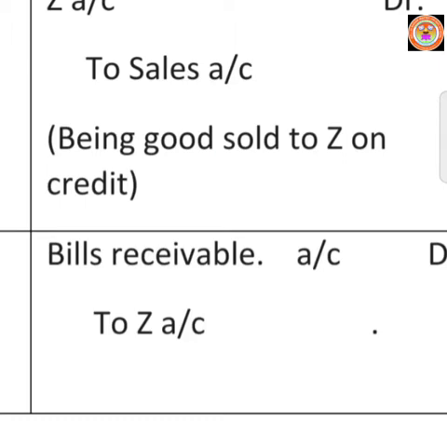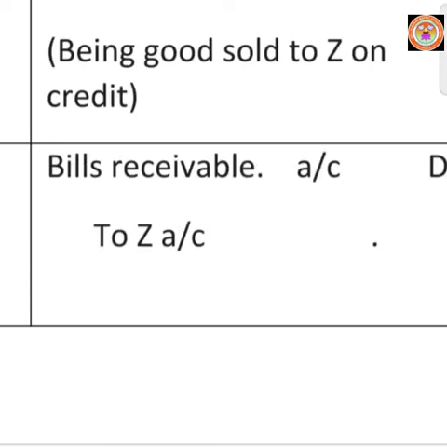So bills receivable must be debited at the time of writing of the bill because it is a type of asset. So bills receivable account must be debited.